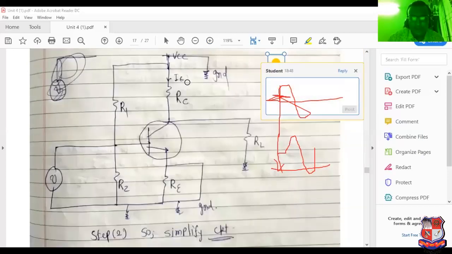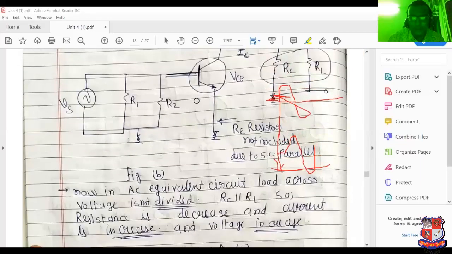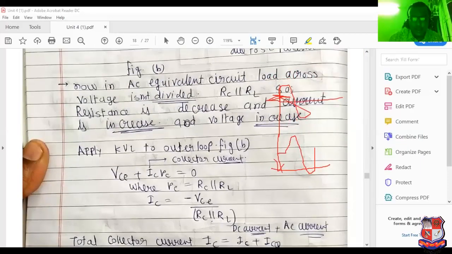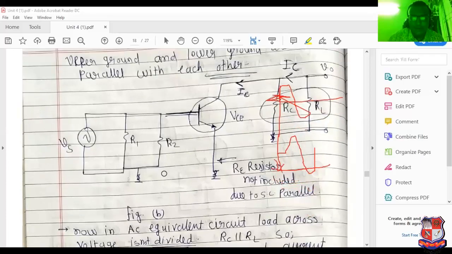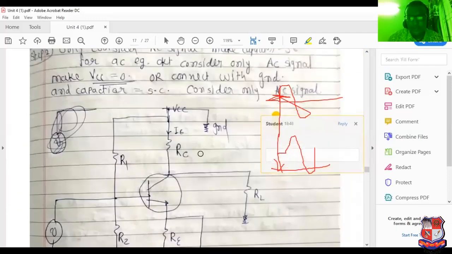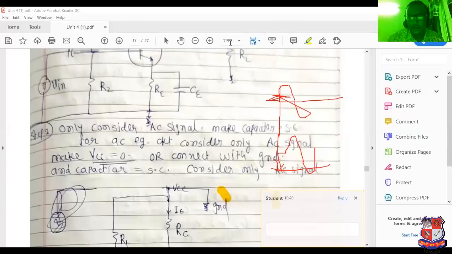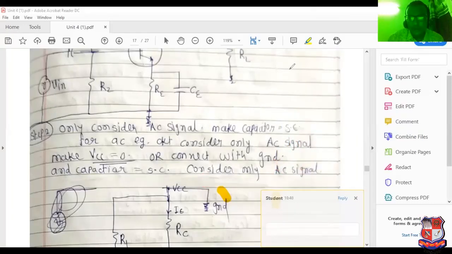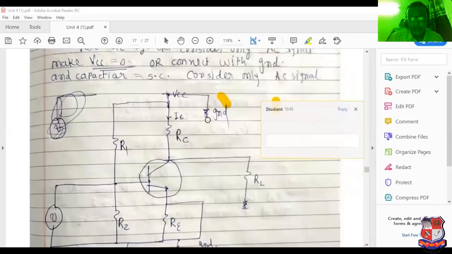So VCC can be considered as ground. You have to give VCC to ground for the purpose of simplified analysis. At that time, VCE plus ICRC equal to 0. Why? Because here it is applied as 0 voltage. So see this very carefully. Here it is known as 0 volt. I have cleared all the drawing so you will be able to understand. Concentrate on that particular diagram also. Here it is known as 0 volt.